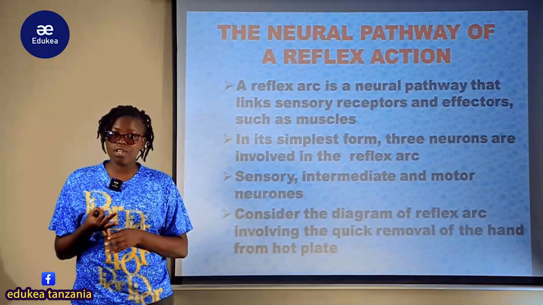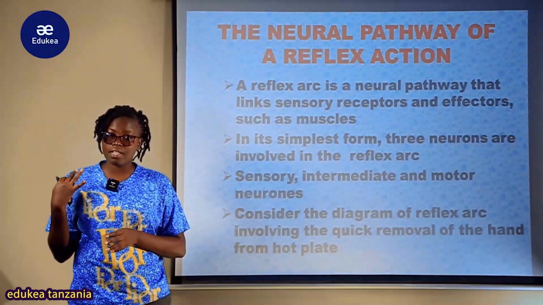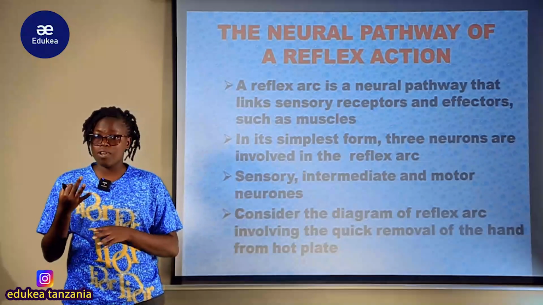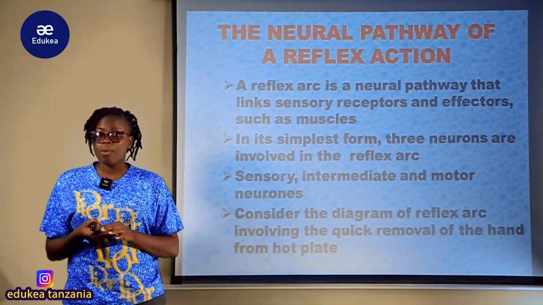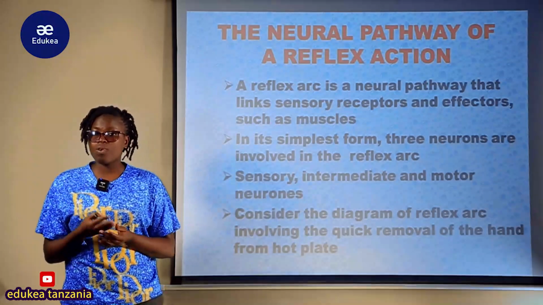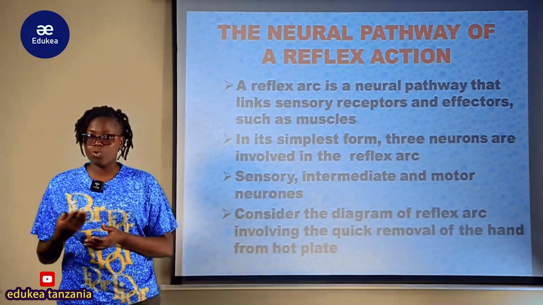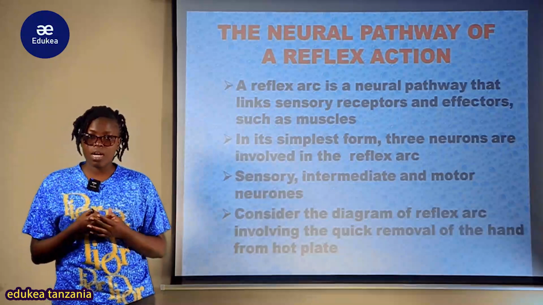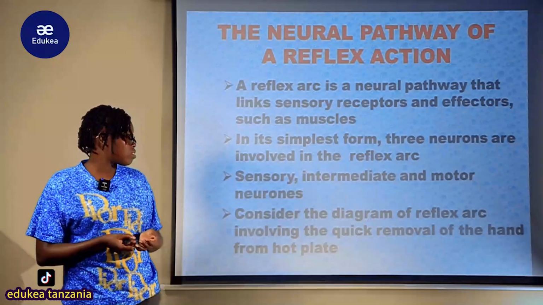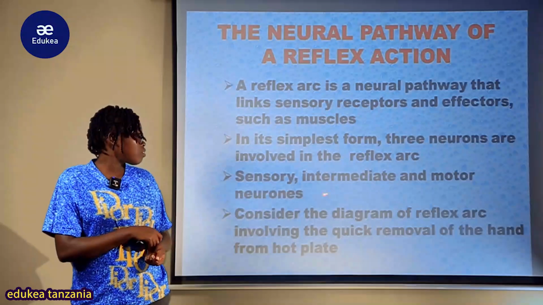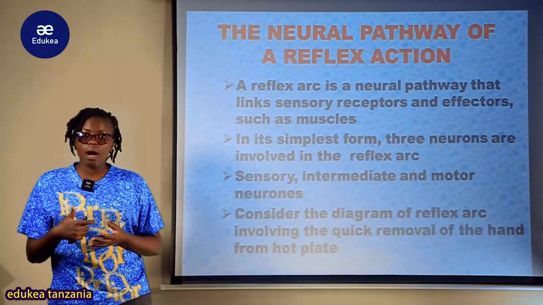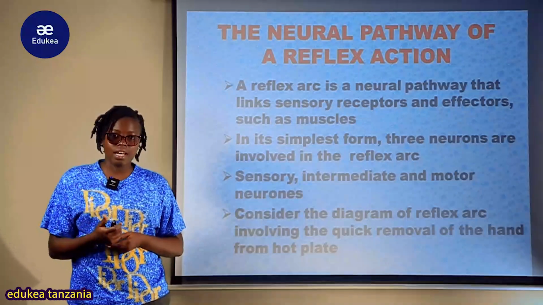The sensory neuron conveys information to the spinal cord, the relay neuron is the connector between the sensory and motor neuron, and the motor neuron takes the interpreted information to the effector organ to produce a particular feedback, response or action to a particular detected stimulus. So the sensory, intermediate and motor neurons are the main neurons involved in the reflex arc.